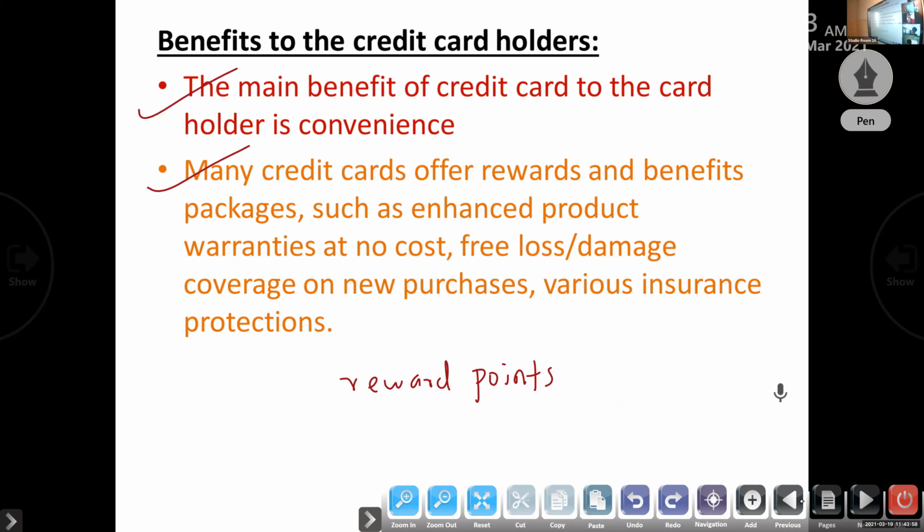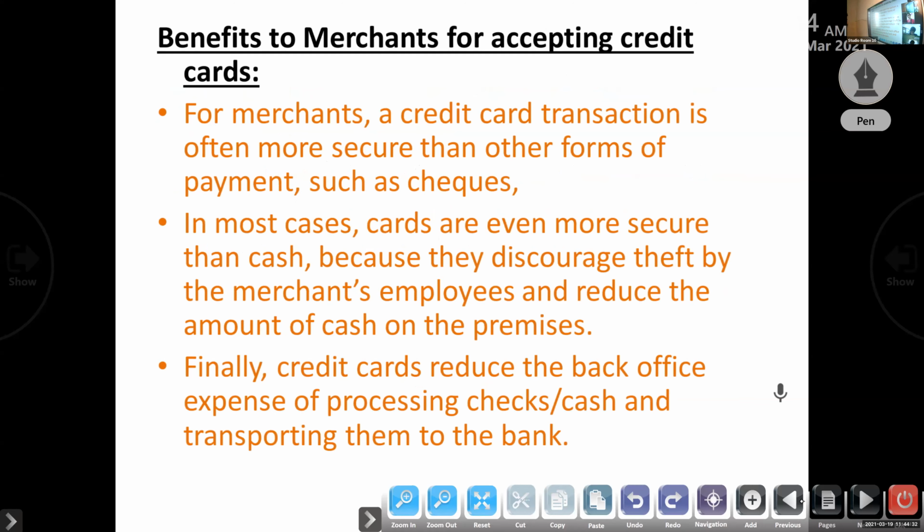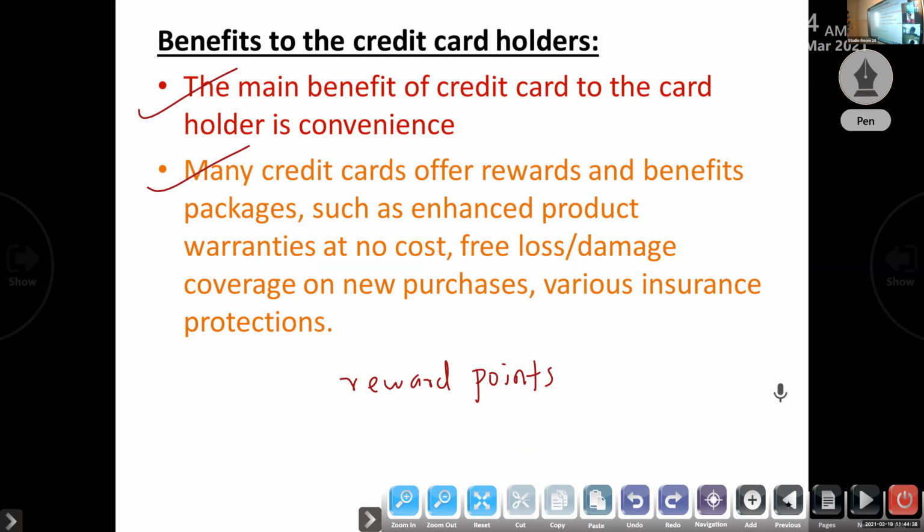So already I said they will give a credit card only to a reputed customer. Suppose you took a loan from the bank, and if your repayment is good, meaning you repay the amount on time, they will issue the credit card. If you pay the balance on time, they will also give more amount. Suppose now they are giving a limit within a month where you can purchase 20,000. If you repay correctly and up to date, they will offer a higher credit limit. So that is the benefit to the credit card holder.